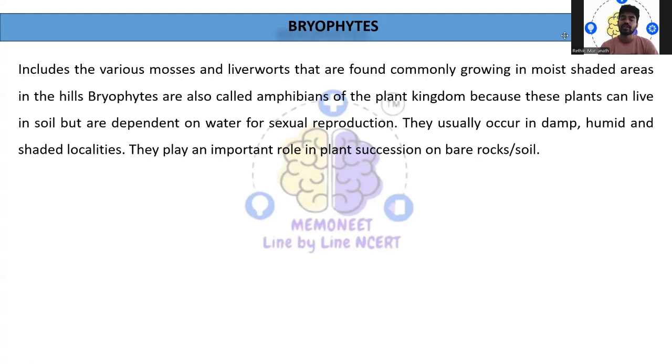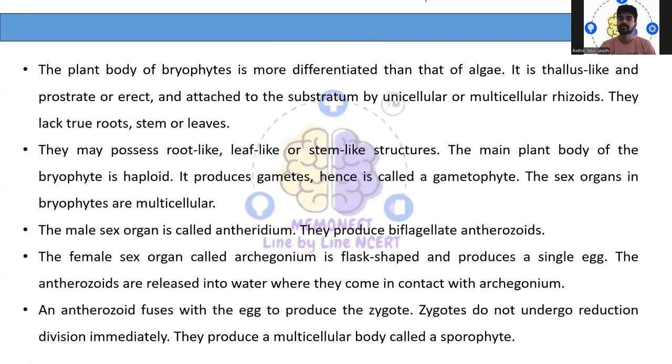For sexual reproduction, they normally depend on water, whereas they normally live on land. The adult plants normally live on land. They prefer damp, humid, and shady places. And they play a very important role in the breaking down of rocks and soil. So the question, which among them plays an important role in plant succession on bare rocks or soil, can also be asked.